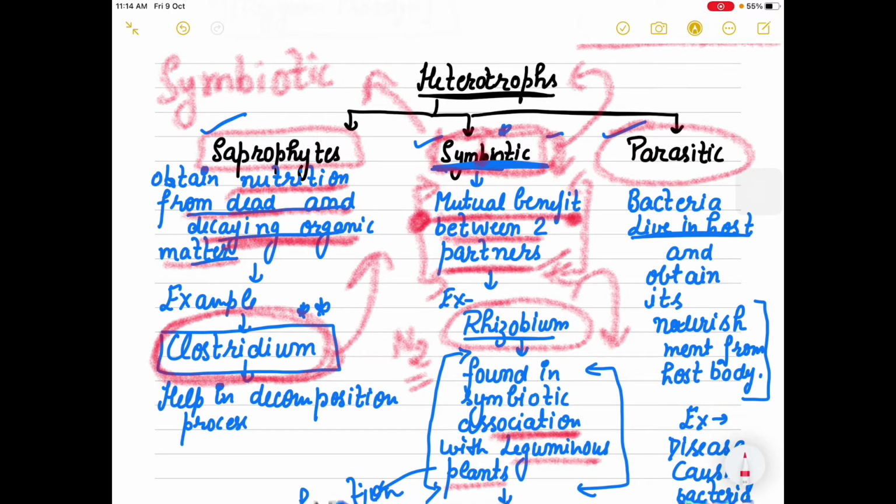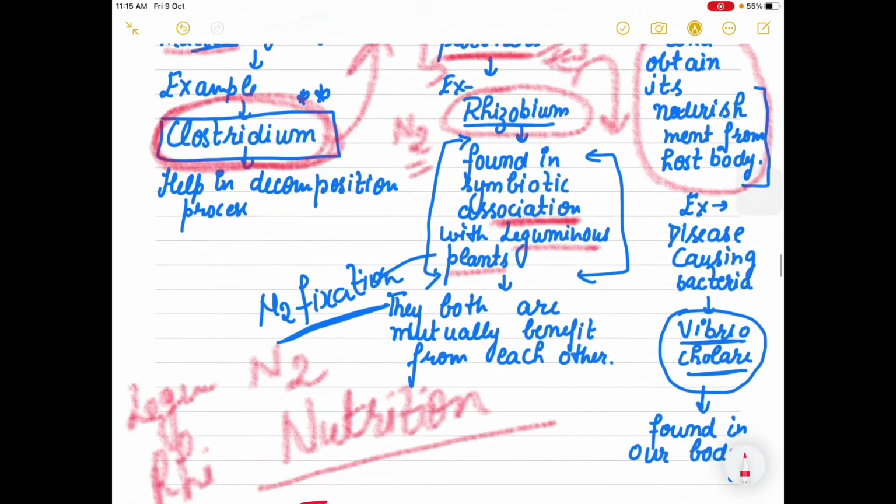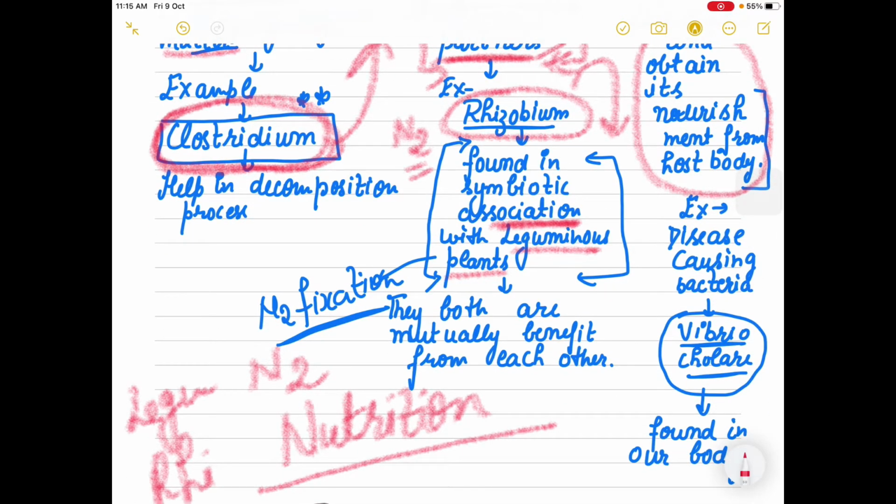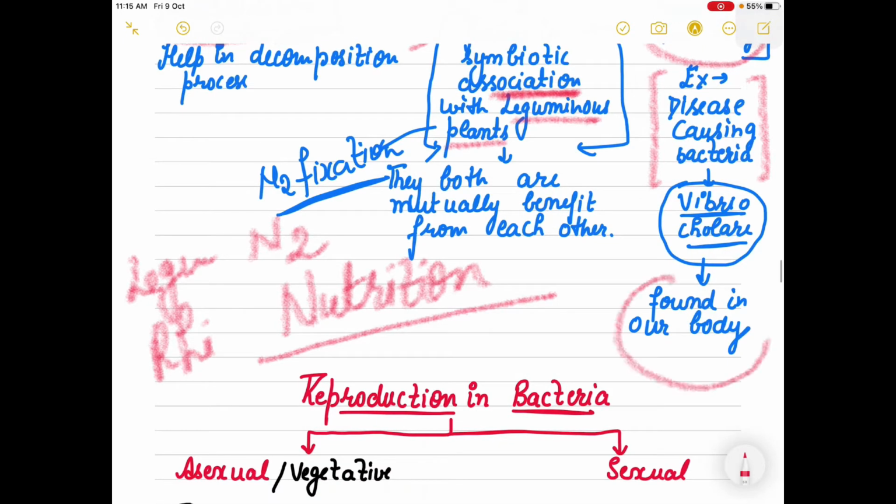The next one is parasitic. These are the bacteria which live in the host, and they obtain their nourishment from the host body. Many bacteria live inside our intestine, and a few bacteria like tetanus, typhoid, and cholera are the disease causing bacteria found in our body.